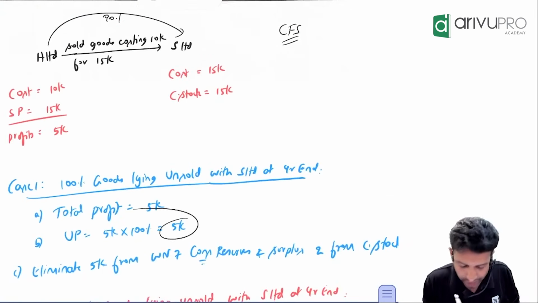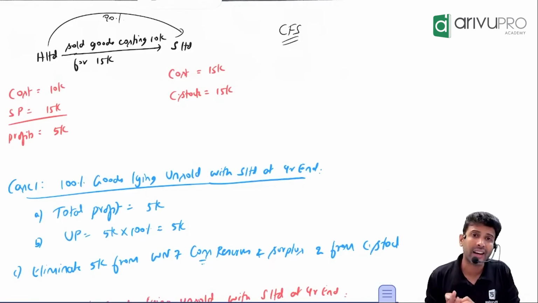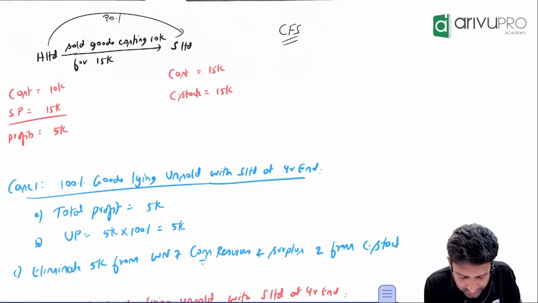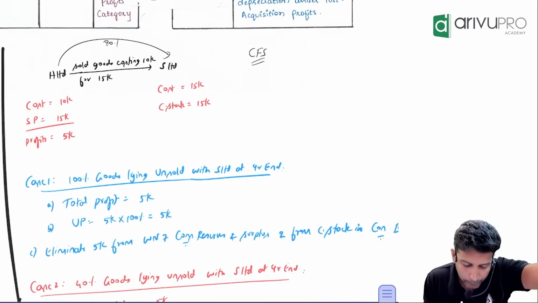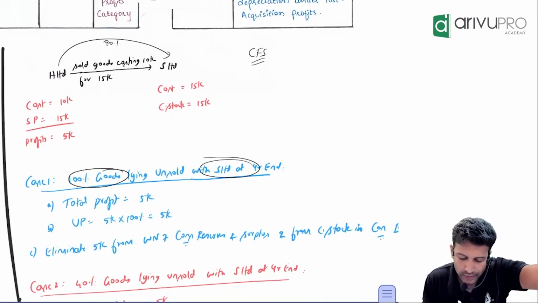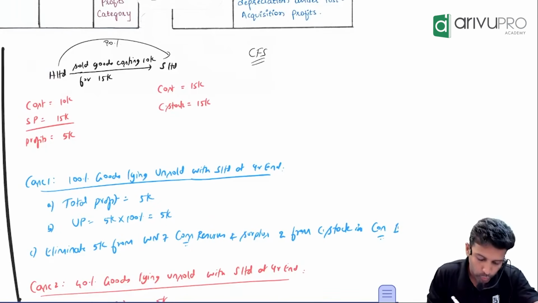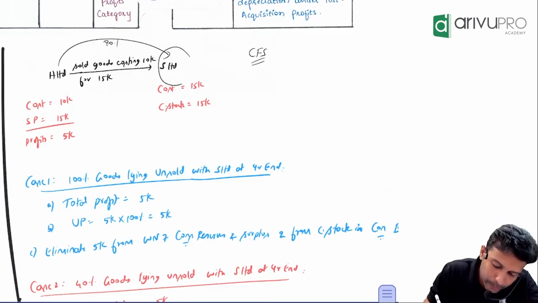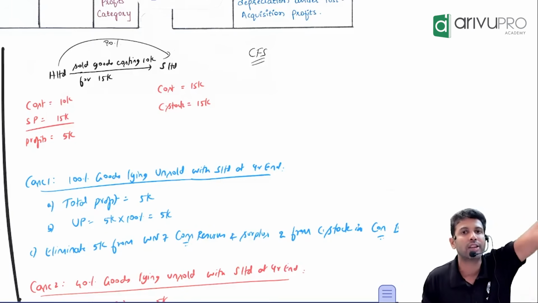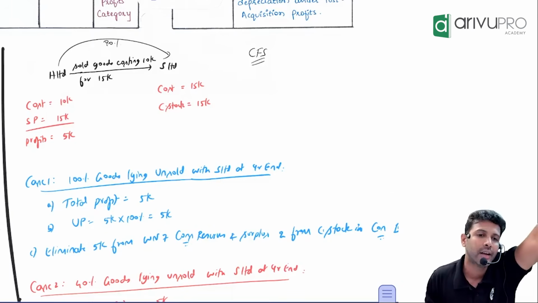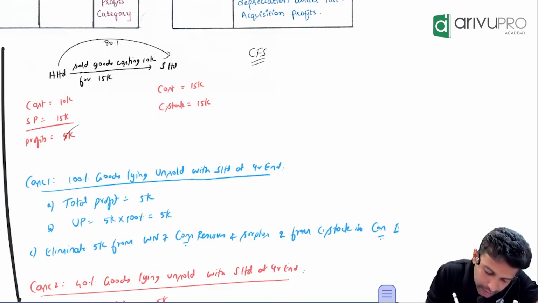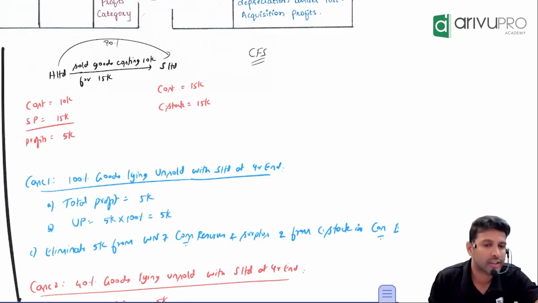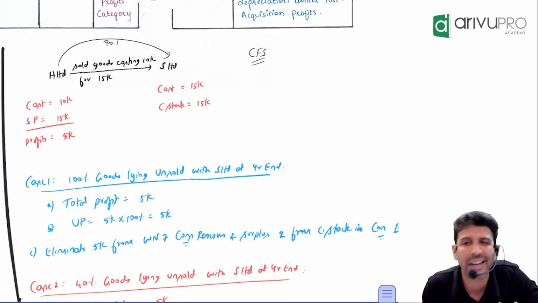5,000. How much is unrealized profit? 5,000. Why is unrealized profit 5,000? Because look at this case 1. 100% of the goods are lying unsold with S Limited at year end. So the holding company sold goods to the subsidiary company and 100% of the goods is still lying unsold as closing stock in whose factory? S's factory. That means the entire profit becomes unrealized profit, which you can show or eliminate?